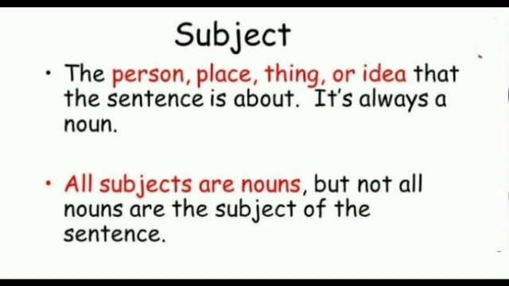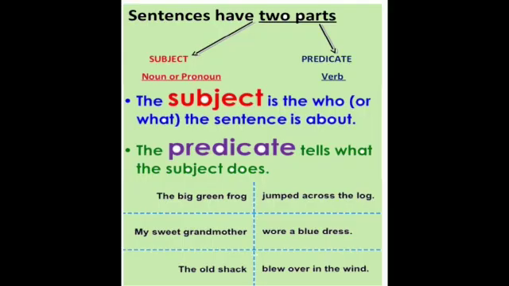Now we'll see what a predicate contains. A predicate contains a verb and the phrase that describes the subject, or that tells us about the action that the subject has done. Now here you can see that a sentence has two parts, subject and predicate. The subject is the one who or what the sentence is about, and the predicate tells what the subject is doing.